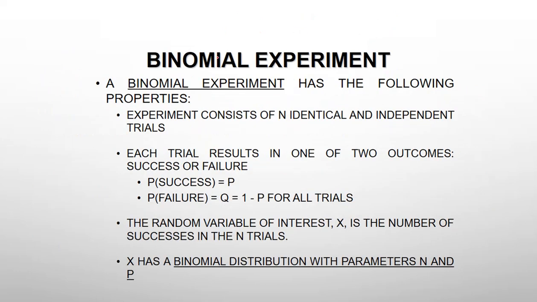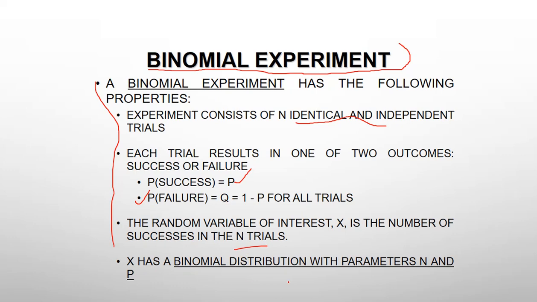Now we can go to the points to remember in binomial distribution. How can we say that a given experiment is binomial? It needs to satisfy the following conditions. A binomial experiment has the following properties. The experiment consists of identical and independent trials, meaning all trials should be independent and identical. Each trial results in one of two outcomes, either success or failure, only two outcomes. The random variable of interest X is the number of successes in the n trials. This is also one part.